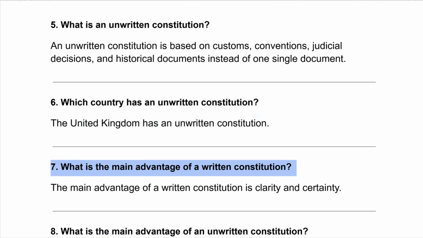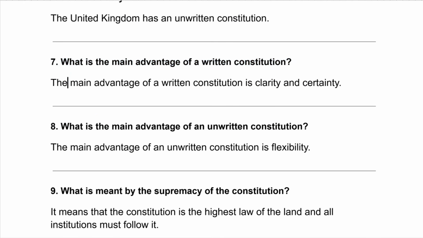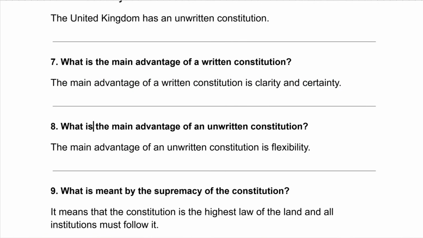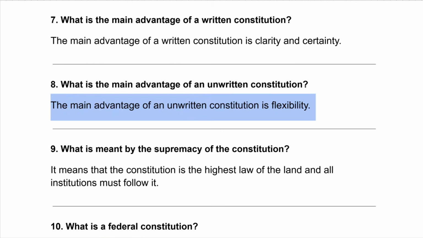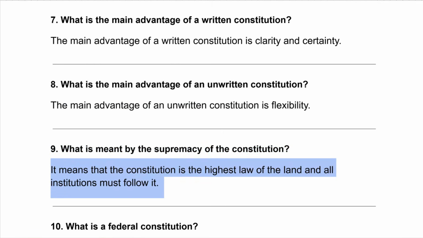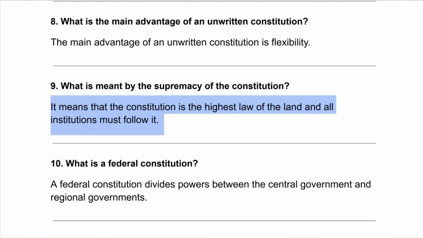What is the main advantage of a written constitution? The main advantage of a written constitution is clarity and certainty. What is the main advantage of an unwritten constitution? The main advantage of an unwritten constitution is flexibility. What is meant by the supremacy of the constitution? It means that the constitution is the highest law of the land and all institutions must follow it.